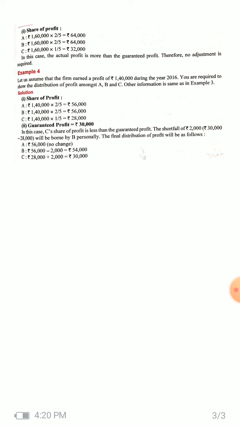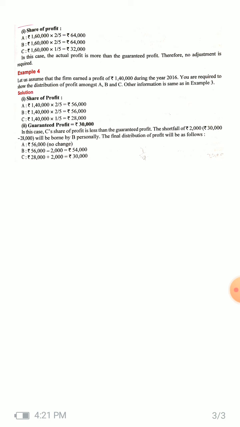So the distribution of profit will be: 56,000 will be given to A without any change, since A has not given any guarantee to C, but B has. So from his share of profit, that is 56,000, 2,000 will be deducted and B will be given only rupees 54,000, and C will be given his guaranteed profit, which is rupees 30,000. So in this way it is calculated.